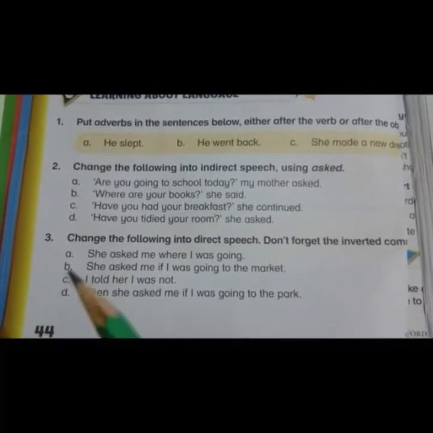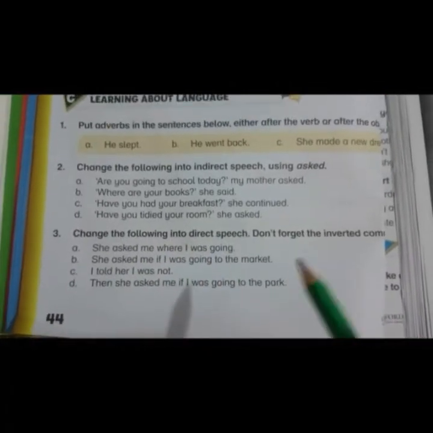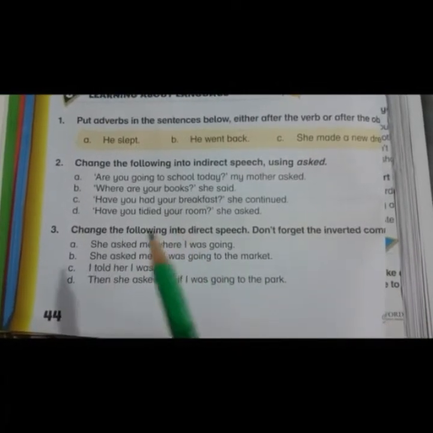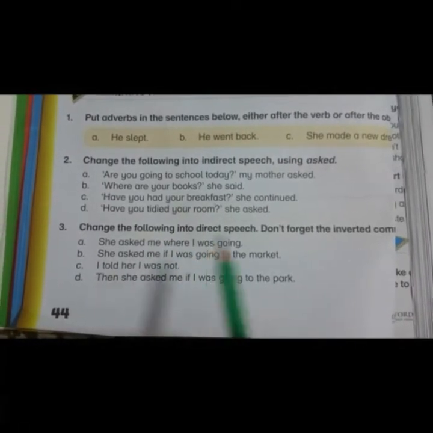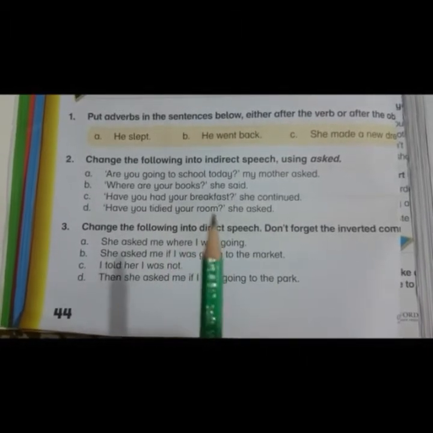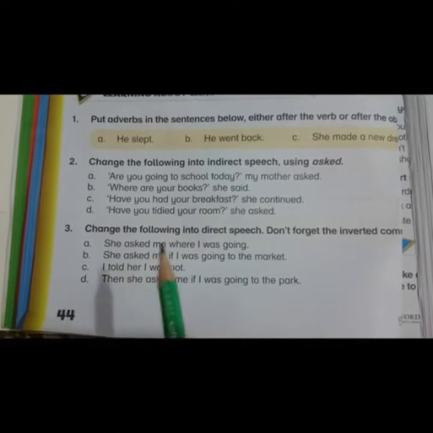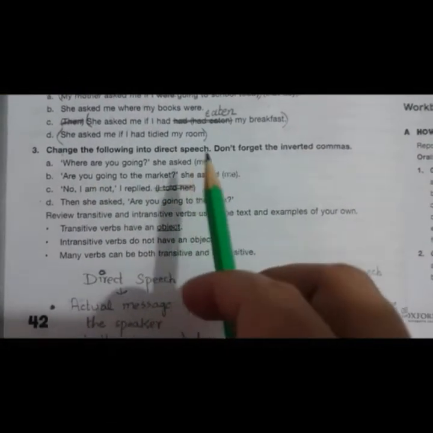Now we are on question number 3, which is change the following into direct speech. Don't forget the inverted commas. Now what we will do, we have some of the indirect speeches, and now we will change them into direct speech, and we will use inverted commas. Don't forget to use the inverted commas. Number 1 is, she asked me where I was going. Where are you going? She asked me.